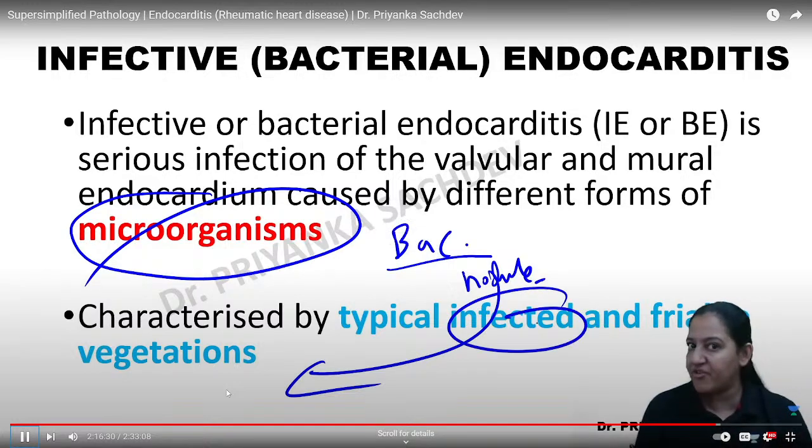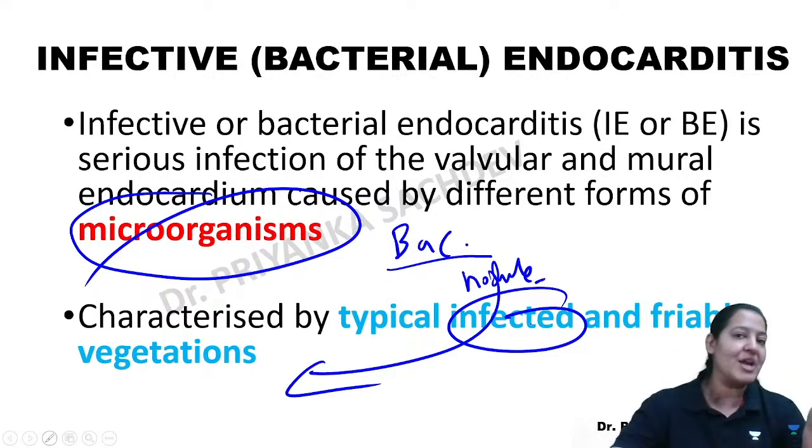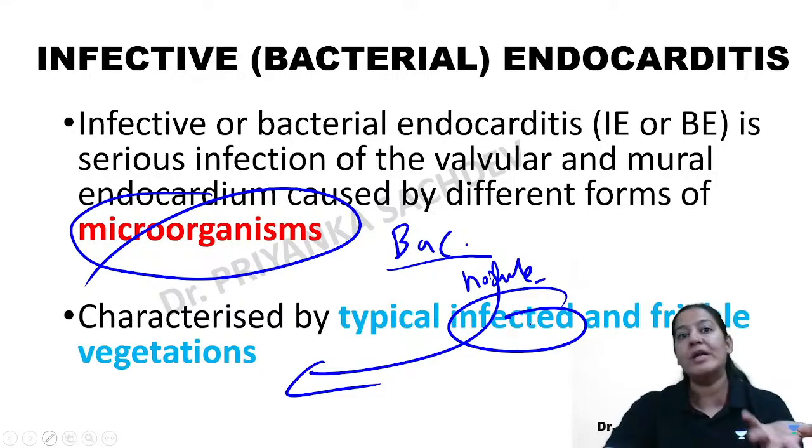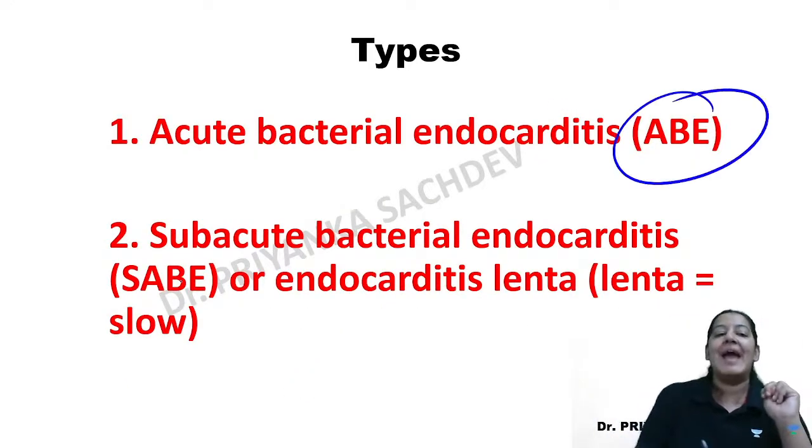infected, they are not sterile, they are not bland, they contain bacteria. In contrast to the other three endocarditis where the vegetations were sterile. Here vegetations are due to bacteria only, so how can they be sterile? They cannot be sterile. Now it is of two types, ABE and SABE.